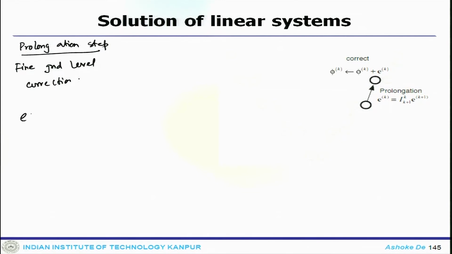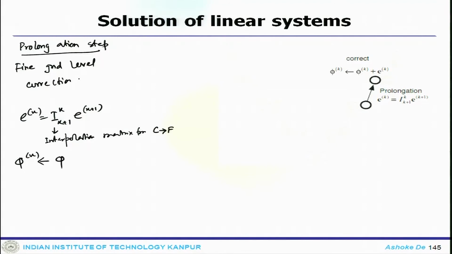So, what you do, the error vector is E^k equals I_{k+1}^k E^{k+1}, where this is the interpolation matrix from C to F. Finally, phi^k can be obtained as phi^k plus E^k.